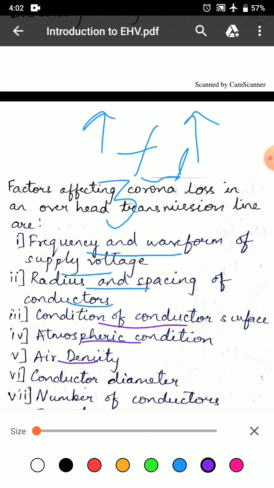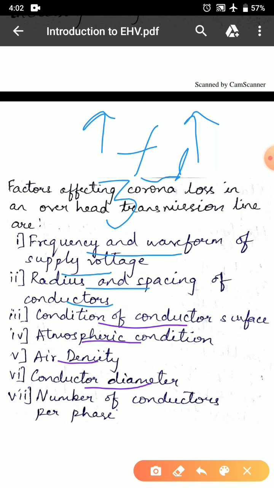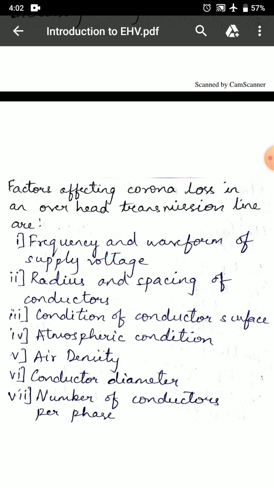The sixth factor is conductor diameter. When conductor diameter is larger, the critical disruptive voltage is also larger, and hence the larger the size of the conductor, the lower is the corona loss. The last factor affecting corona loss for a transmission line is the number of conductors per phase. For a line with operating voltage of 400 kV or more, employing a single conductor per phase, corona loss and hence radio interference are more.